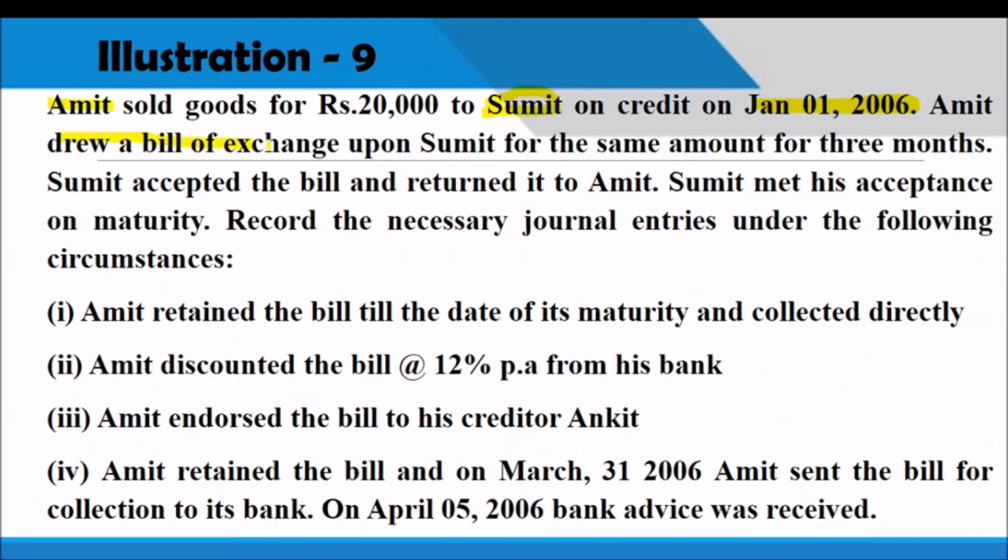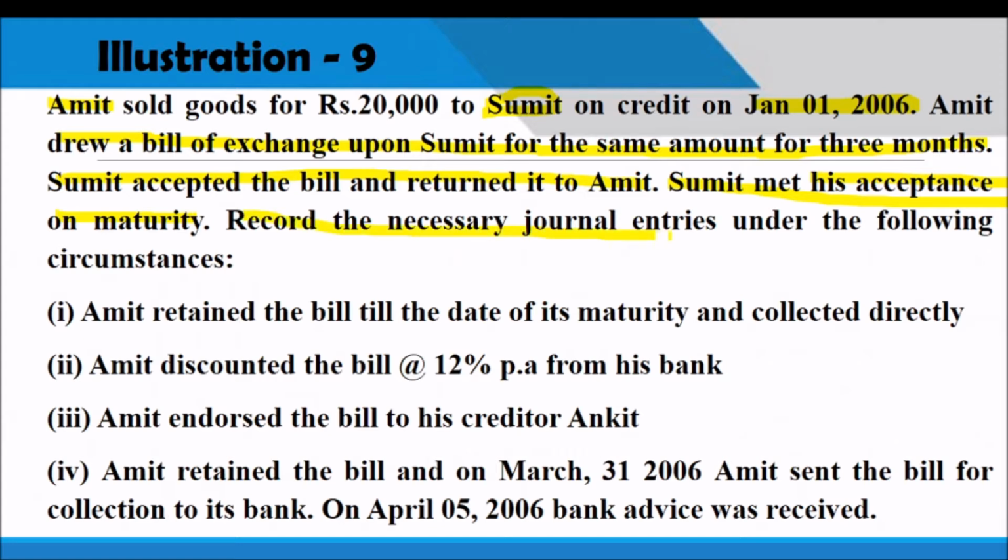Amit draws a bill of exchange upon Sumit for the same amount for 3 months. So Amit creates a bill and it is accepted by Sumit for 3 months. Sumit accepted the bill and returned it to Amit. Sumit met his acceptance on maturity.